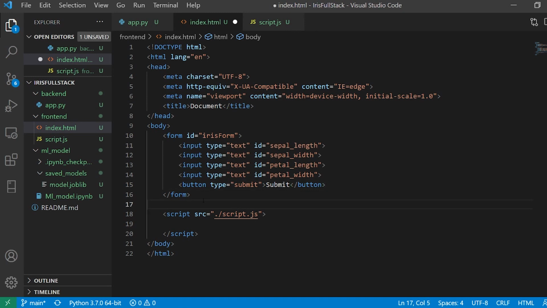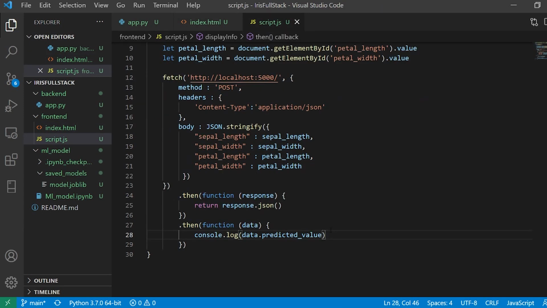So here I'm going to say, let's say h1 with an id, let's say output. We need to pass the data that we have from that output.